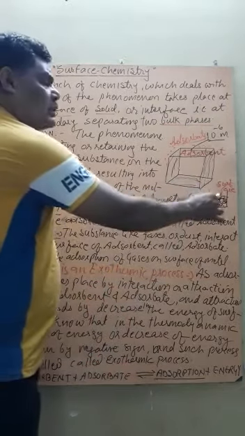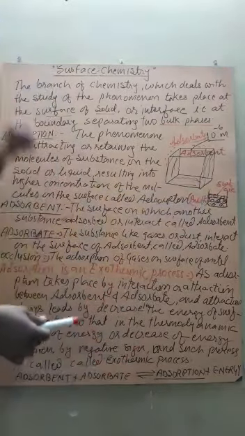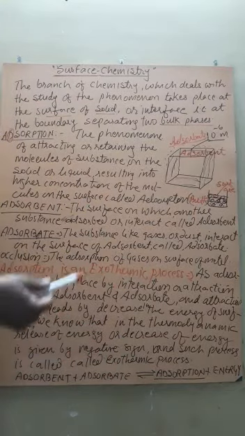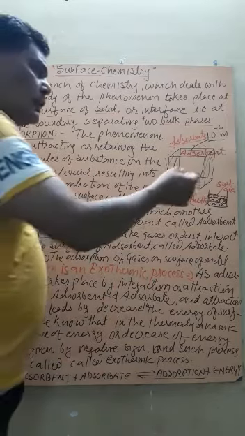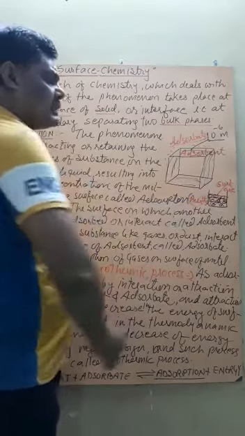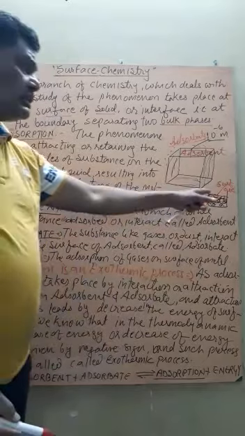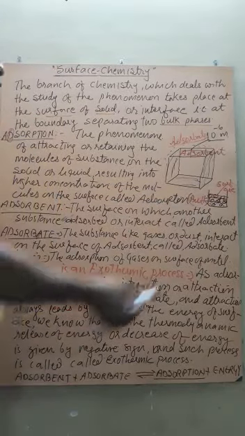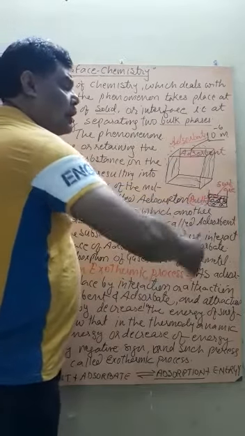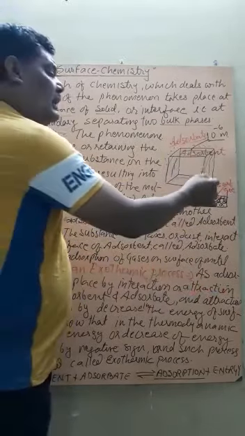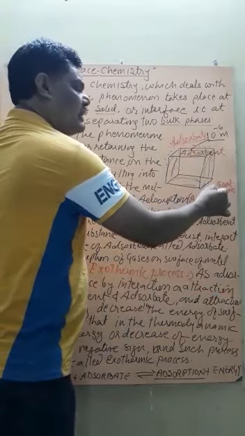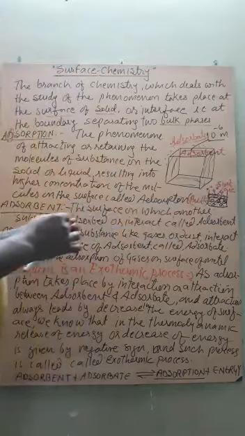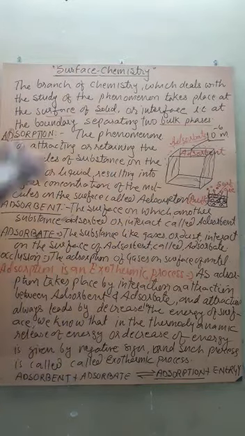Thus these molecules experience a very strong inward pull from the inner molecules, due to which some of the valencies of these surface molecules become vacant. Due to these free valencies or strong attraction force, they attract the molecules present in the surrounding, which are called what? Adsorbate. So this is actually the mechanism of adsorption.